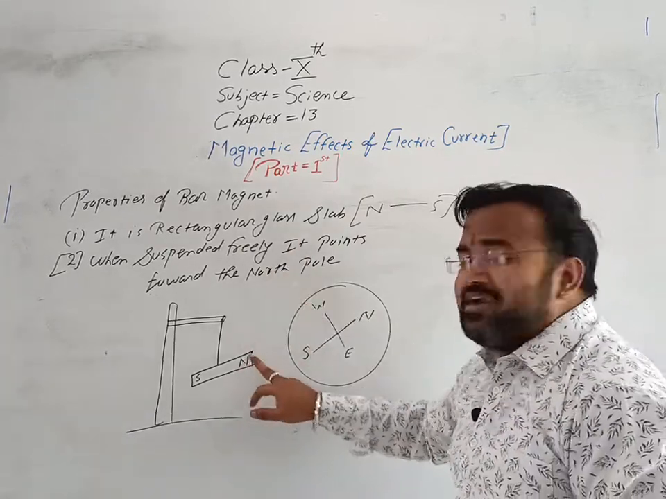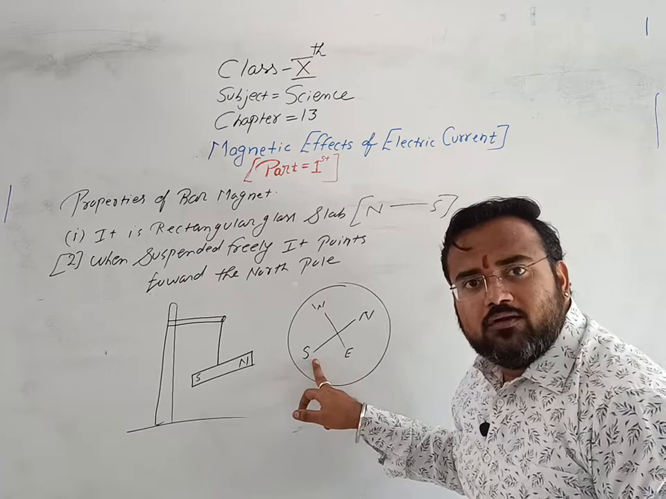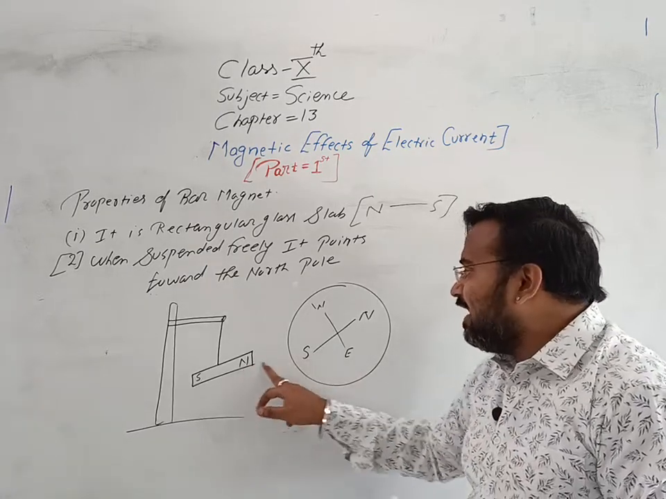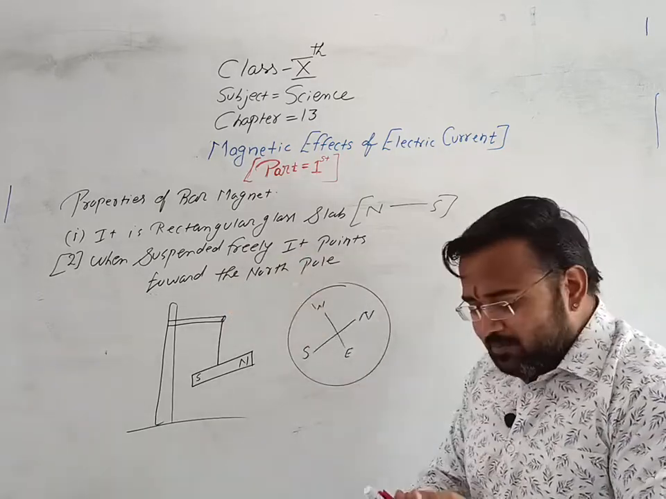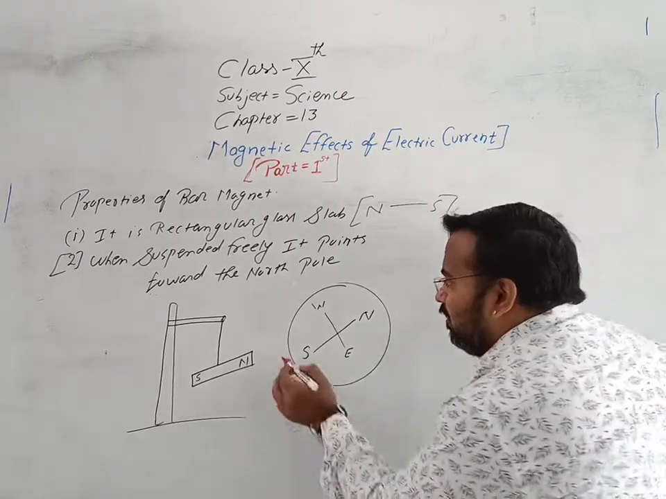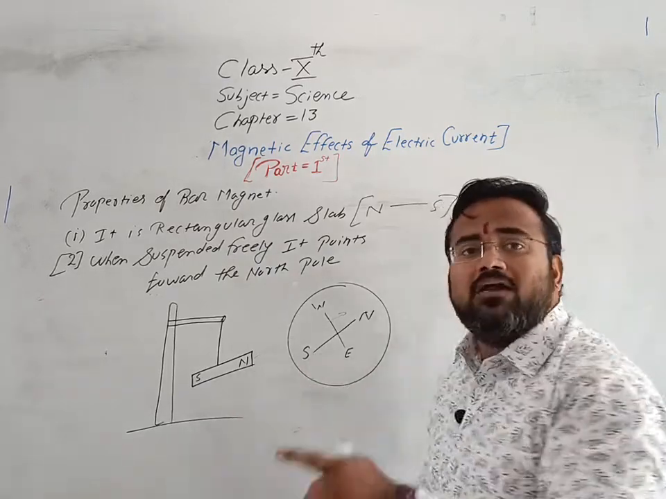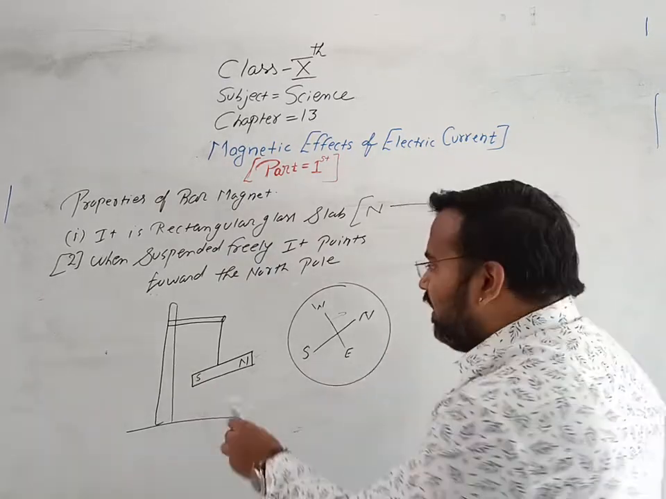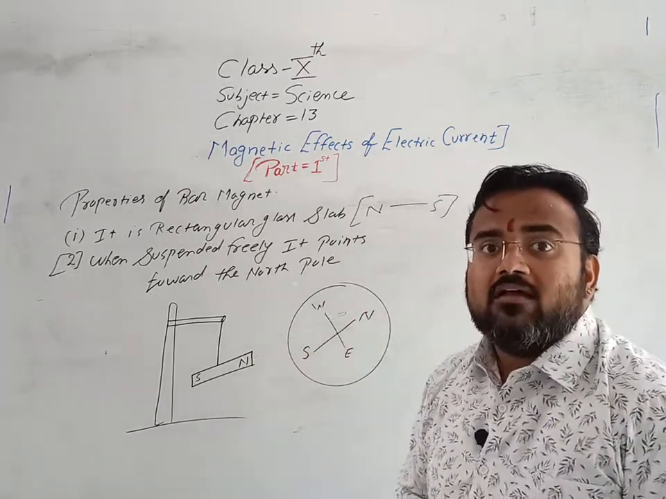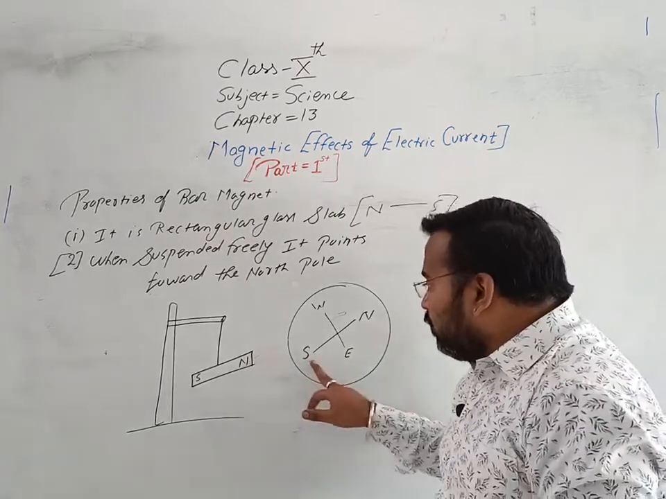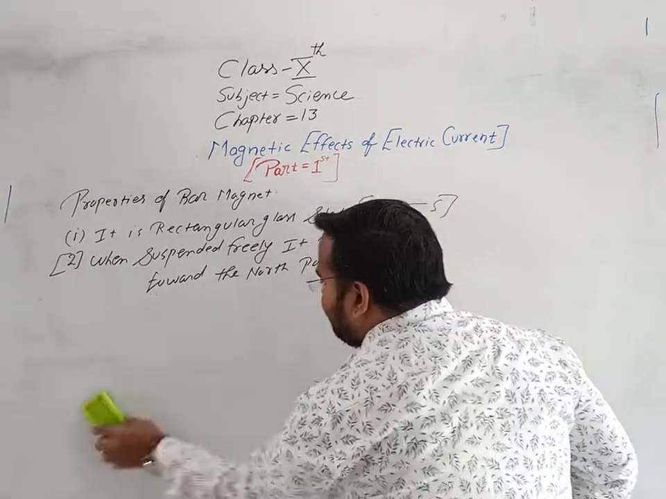The north pole points towards the north pole, but it is actually attracted by the south pole. That means its direction is towards the north pole. It is attracted by the south pole only, but when it is attracted by the south pole, its direction will be towards the north pole. So by this we can conclude the third point: opposite poles attract each other.